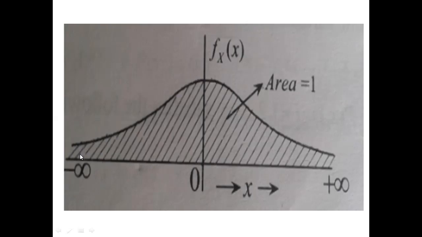The area, these crossed lines from minus infinity to infinity, is the total area, and that area is equal to 1. The total area under the density function in the range from minus infinity to infinity is equal to 1. This is the second property.